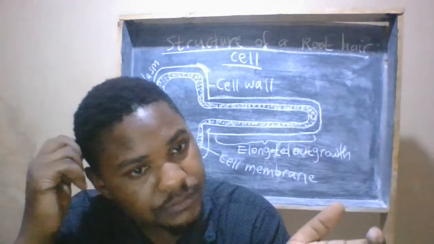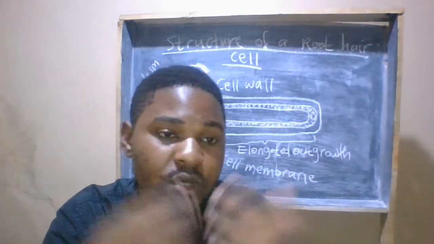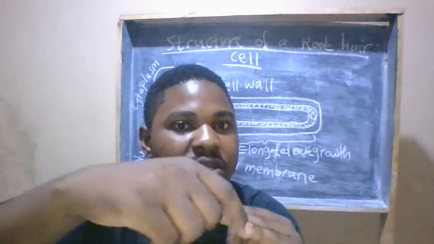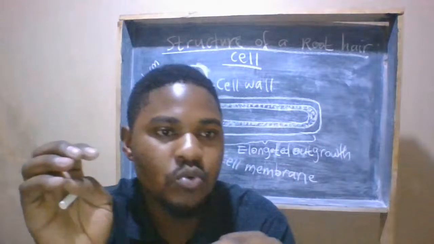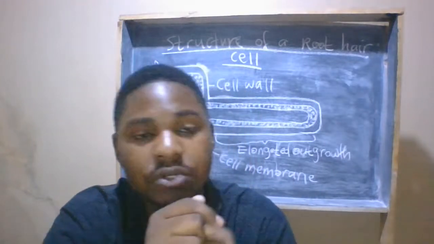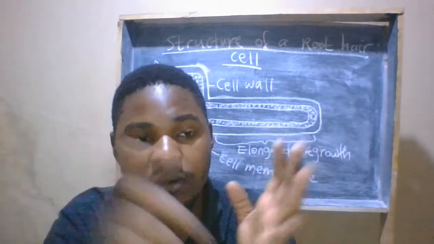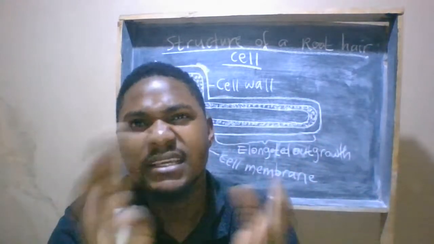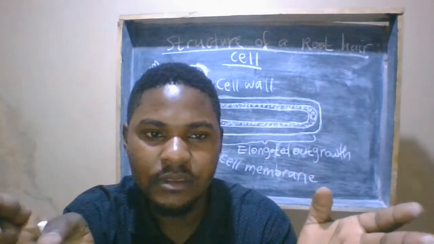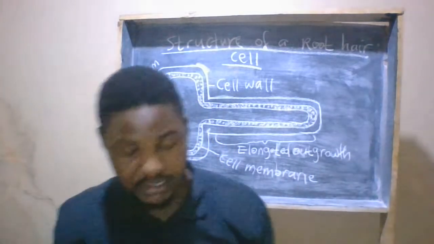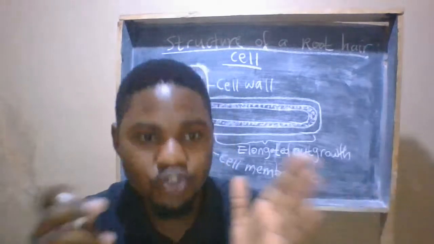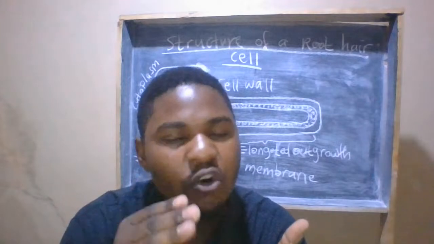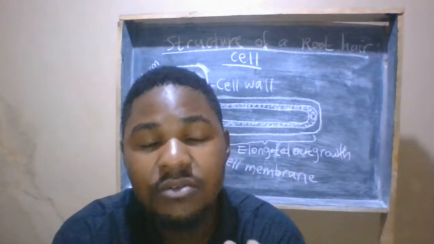Okay, in conclusion, we have to talk about guttation as the last factor of the transpiration stream, or rather transpiration pull, that moves water and minerals from the roots up the plant. We have what we call guttation. Guttation is more like transpiration, but guttation is the loss of water drops from the tips or margins of the leaves through openings called hydathodes.